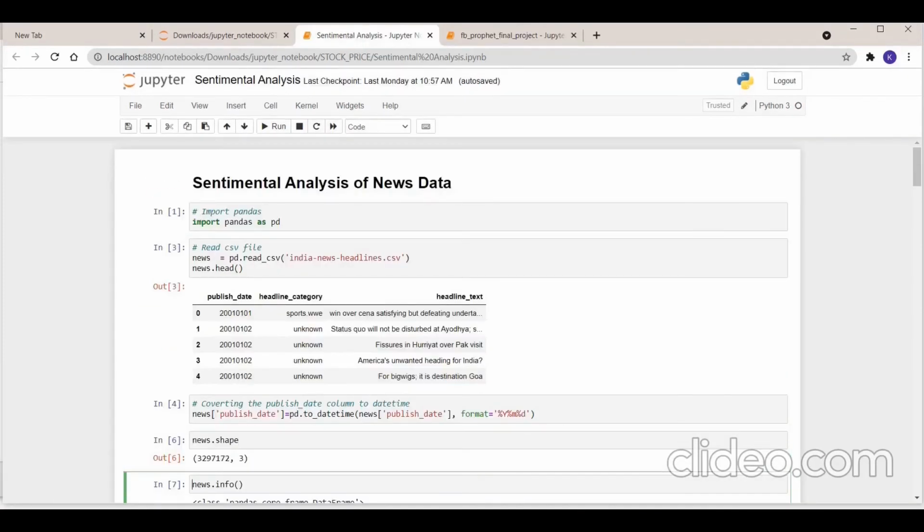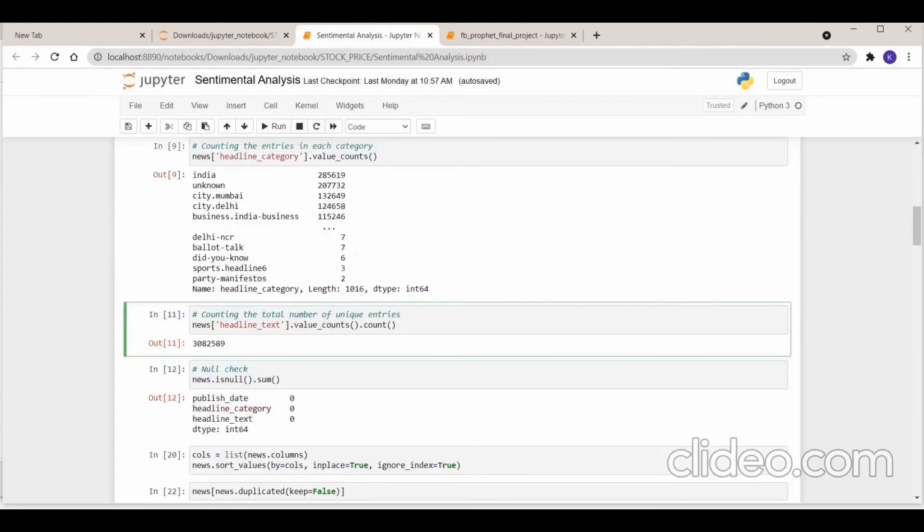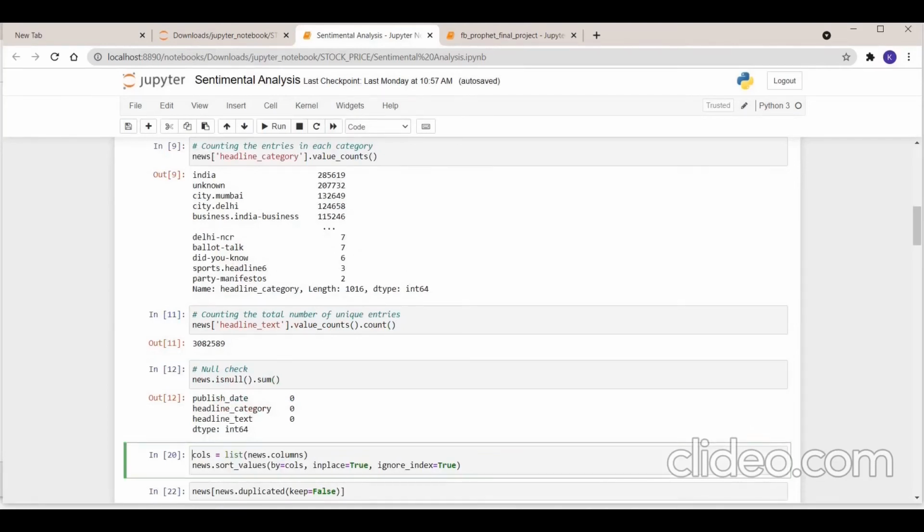Let's take a look at the sentimental analysis of news data as we did before. Import the libraries and read the CSV file. Then we use inbuilt pandas methods to get a brief overview of the dataset, the number of columns and rows, column names and its data type and null value counts. We have to check for duplicates, if present, then drop the duplicates by keeping only the last value.